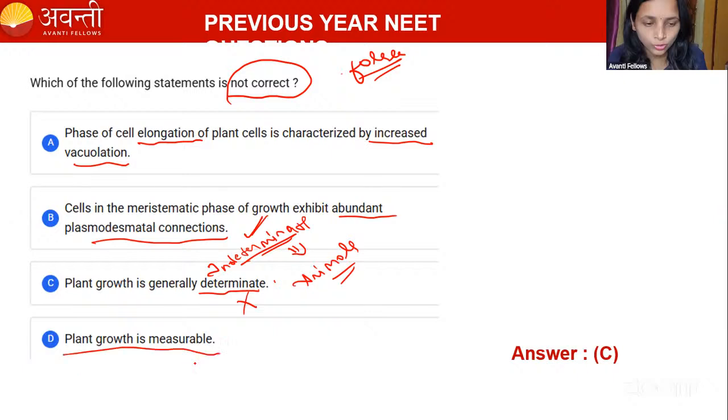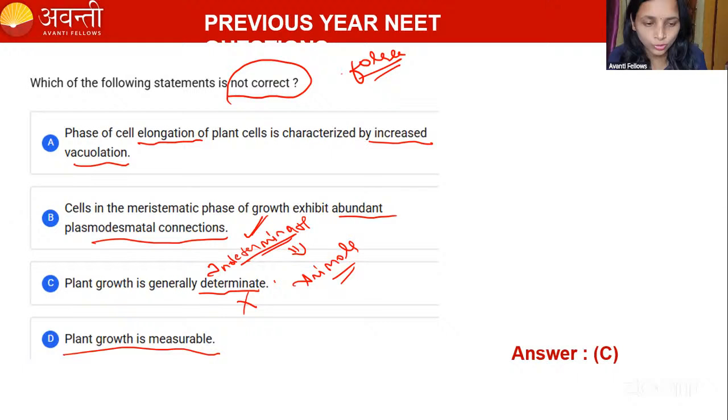We can measure, no, guys? We can measure the leaf, right? We can measure the plant, how much the plant has grown now, and after one week we can check how much the plant has increased. Yes or no, can we measure the growth of the plant? Is it not possible to measure the growth of the plant? They are asking which one is not correct, false.